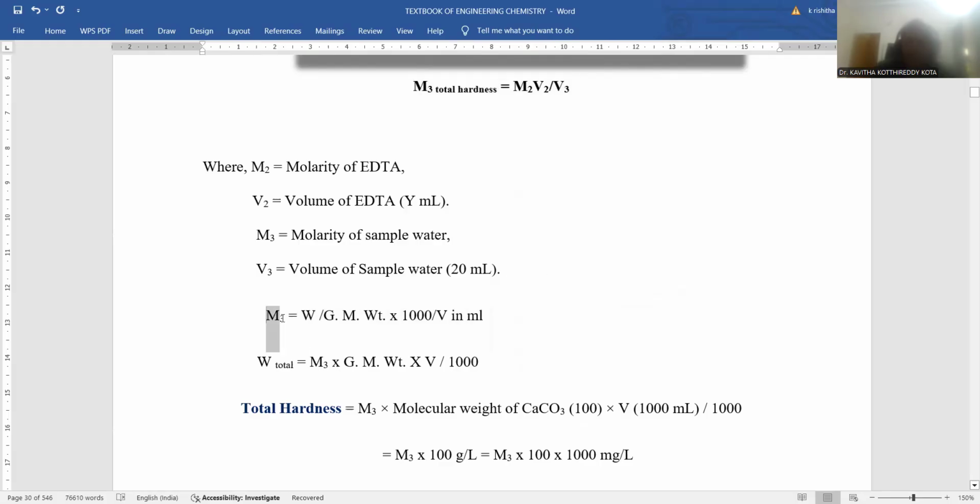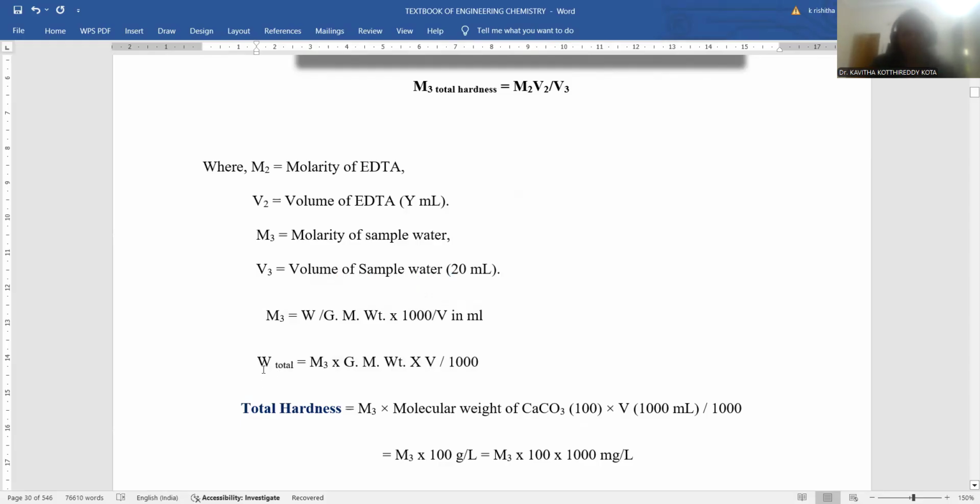If molarity is known to you, the requisite term will be the weight, the amount of total hardness to be calculated. So the weight of total hardness is equal to M3 into gram molecular weight into V by 1000. This will be the formula to convert molarity into weight. Molarity is transformed into weight by using this formula.